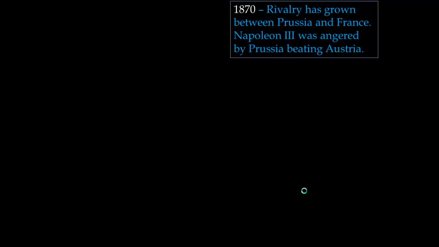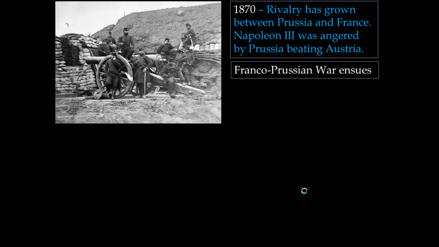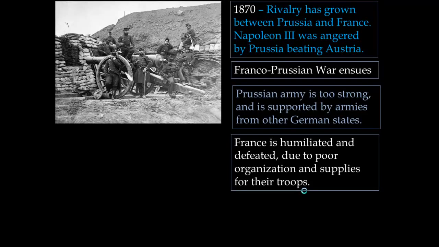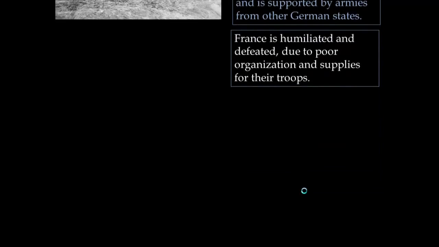So the Germans still remember that. And so the Franco-Prussian War ensues. And really, Prussia is just too strong. Not only are they too strong, but they're also supported by armies from some of the other smaller German states. And along with that, France is just poorly organized. They don't have enough supplies for their troops, and are really humiliated in defeat by the Prussians.